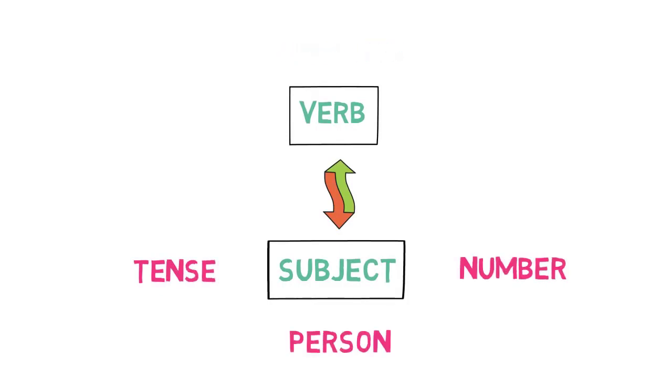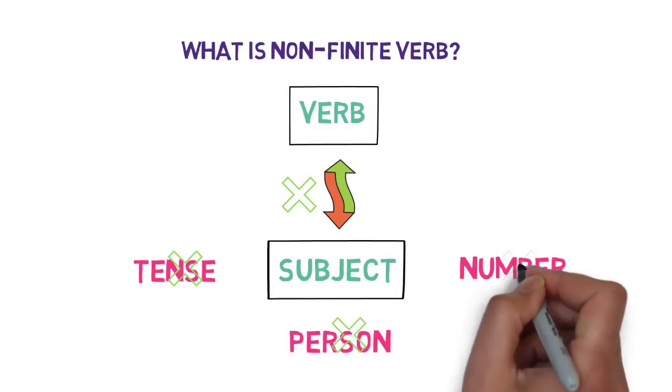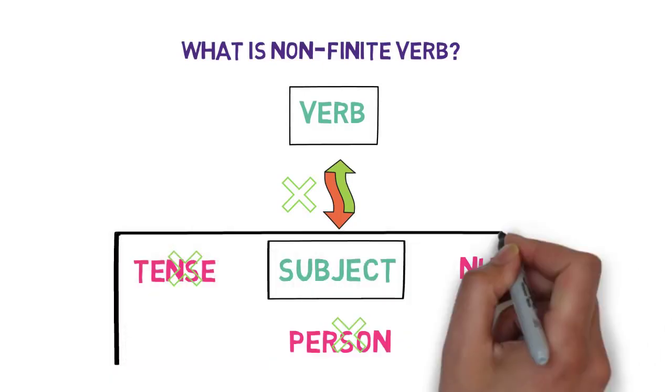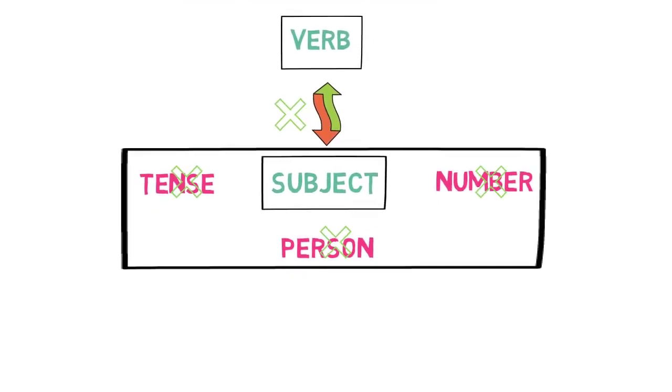Let's now look into non-finite verbs. So what is a non-finite verb? Non-finite verbs don't have any agreement with the subject. That is, they are not limited as per the change in the subject. It doesn't change as per tense or as per person or as per number. They don't change as per the tense or the person or the number of the subject in the sentence. And they don't perform any action in the sentence. First, let's understand it with an example. Then we will understand their role in the sentence.